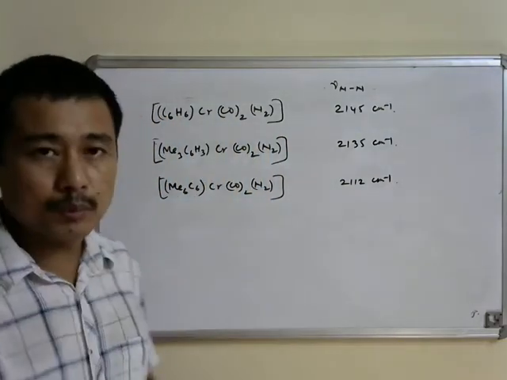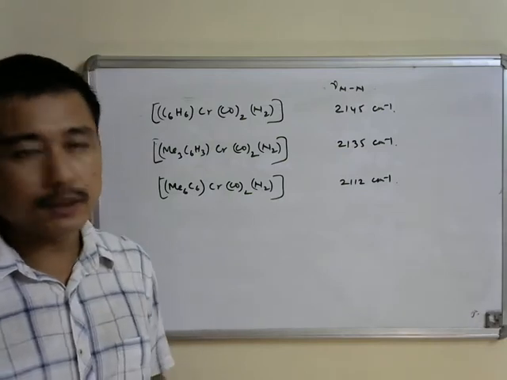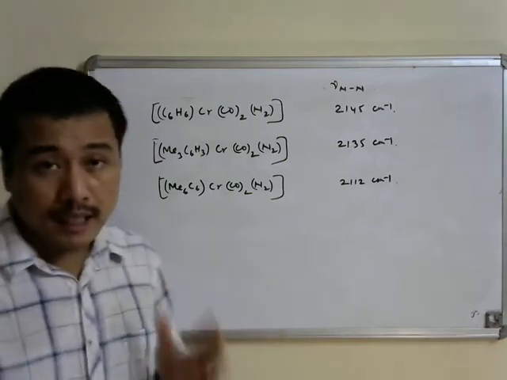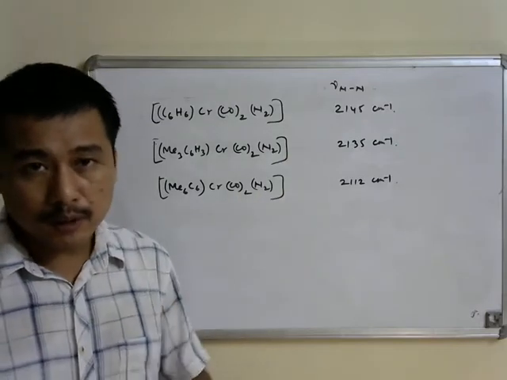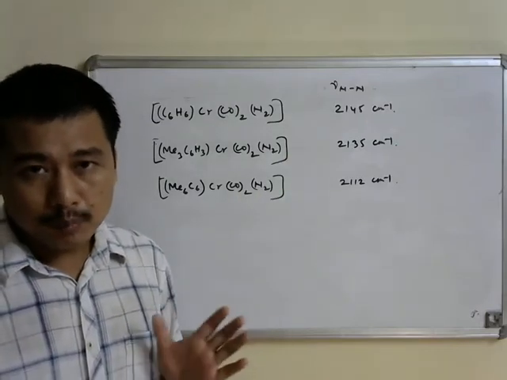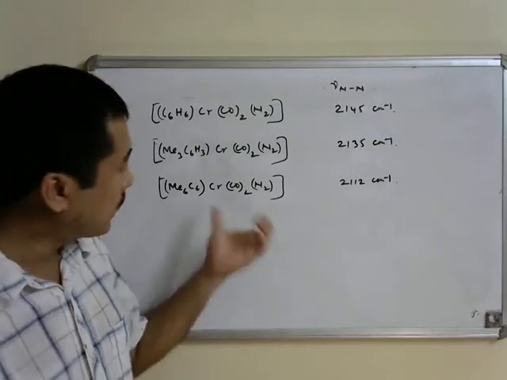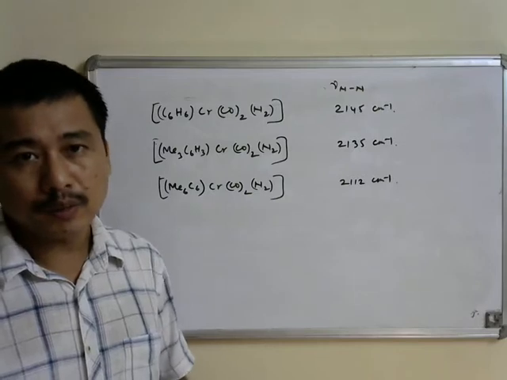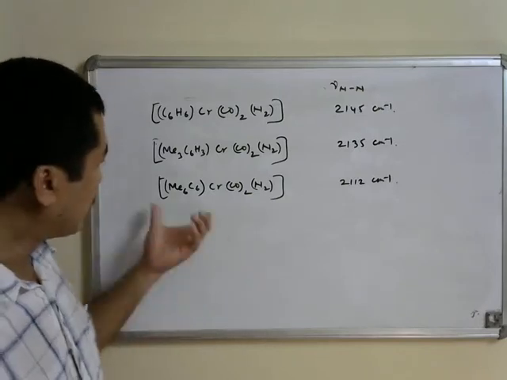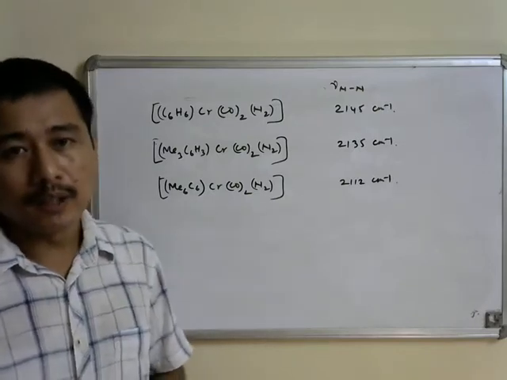So from this example, as we increase the electron density on the metal center, the NN stretching vibration decreases substantially, because the extent of back donation to the pi star 2p molecular orbital of dinitrogen has increased.